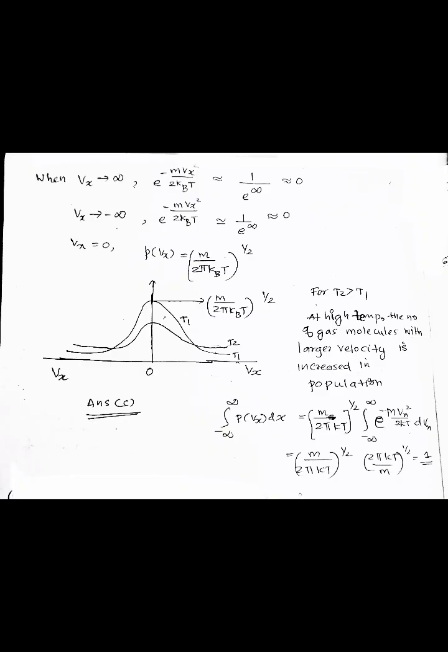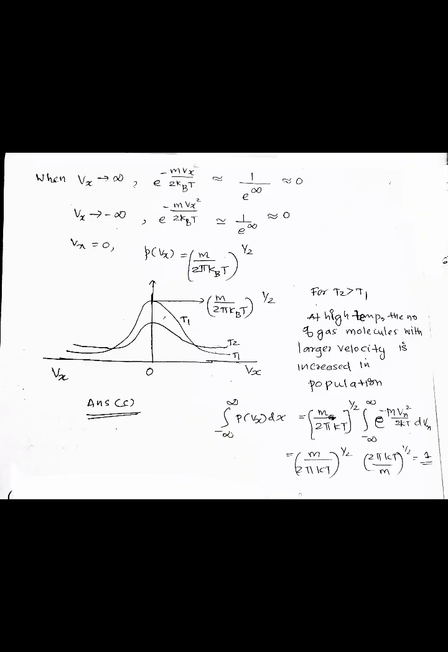And here when Vx tends to infinity, then e raised to minus m Vx square by 2kT is approximately equal to 1 by e raised to infinity, that is approximately equal to 0. And when Vx tends to minus infinity, then e raised to minus m Vx square by 2kT is approximately equal to 1 by e raised to infinity, that is approximately equal to 0. And when Vx is equal to 0, then P of Vx is equal to (m by 2 pi kT) the whole raised to 1 by 2.